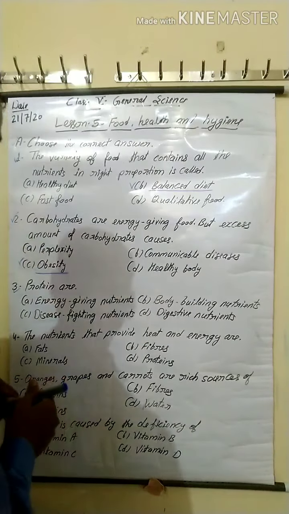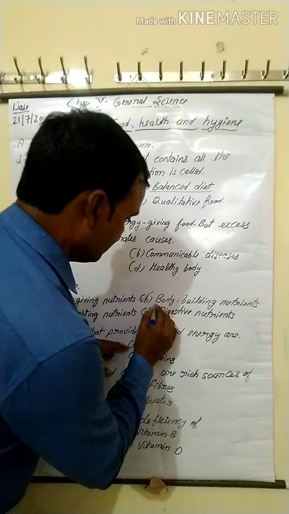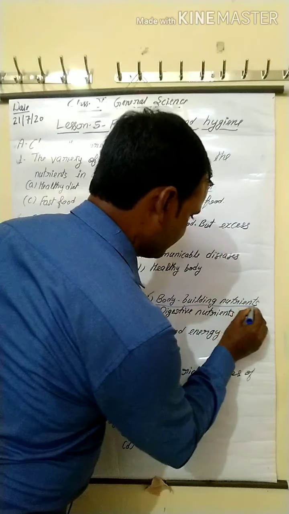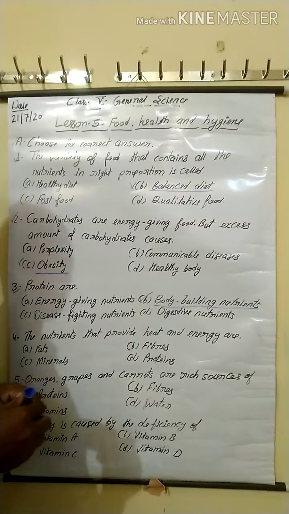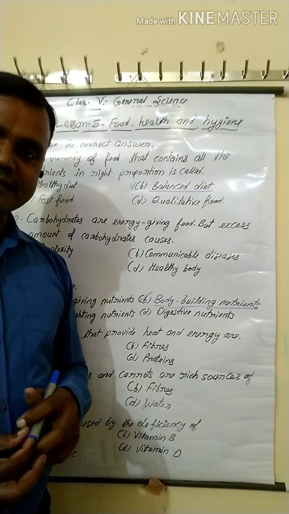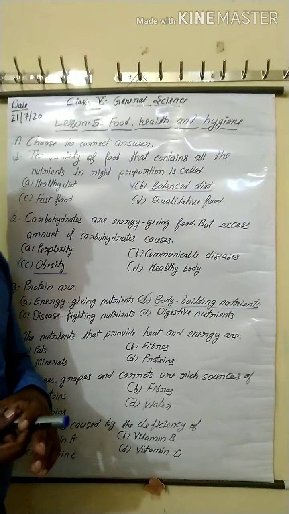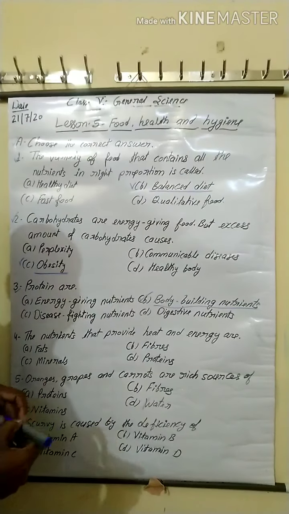Yes, option B is correct, body building nutrients. Proteins repair the damaged cells and worn out dead cells. That's why proteins are called body building nutrients.